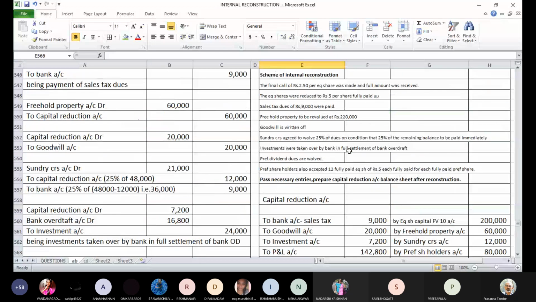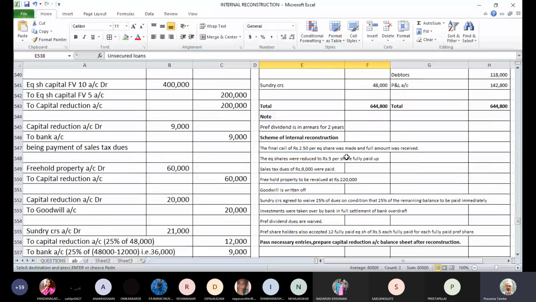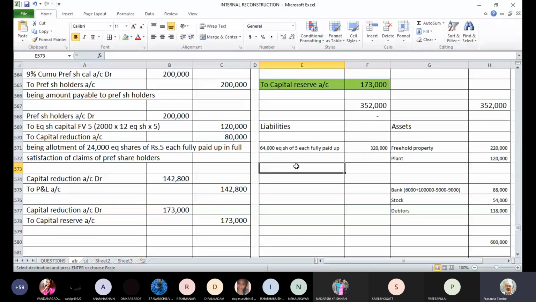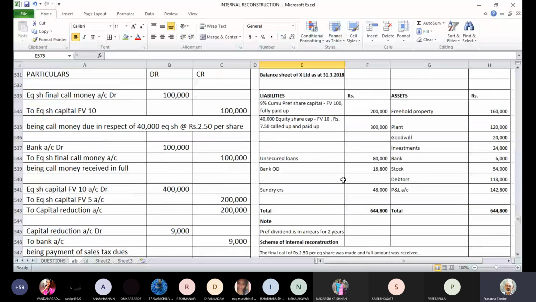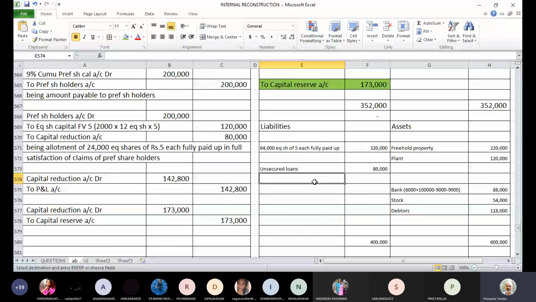Okay, so your paid up capital will be 64,000 equity shares of 5 each, fully paid up, aggregating to 3,20,000 rupees. Okay, then next liability is unsecured loans. Have we done anything with unsecured loans? No, these are untouched. Okay, there is no change. We have not paid anything, we have not waived anything. So unsecured loans 80,000 will remain as it is. Okay, then what else is there in the balance sheet? You have bank OD which has gone, and creditors, the balance will change. Okay, so we have to find out the revised balance of creditors.